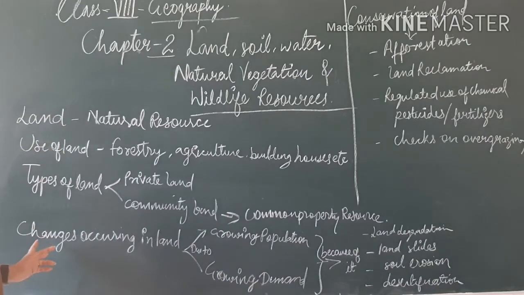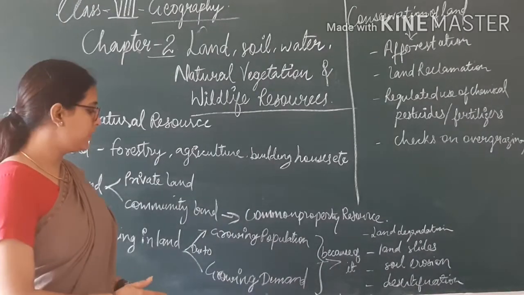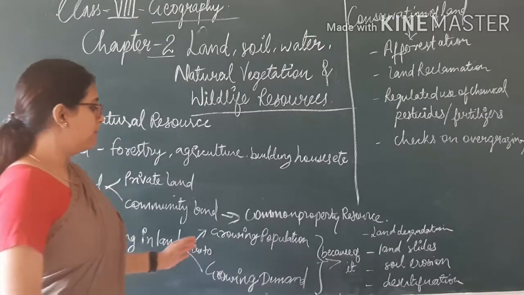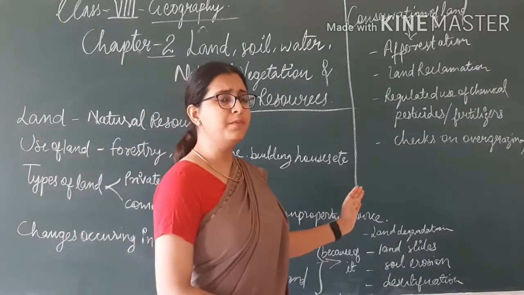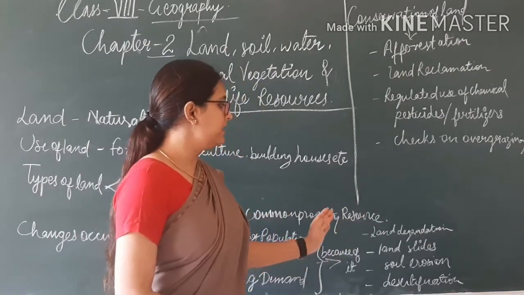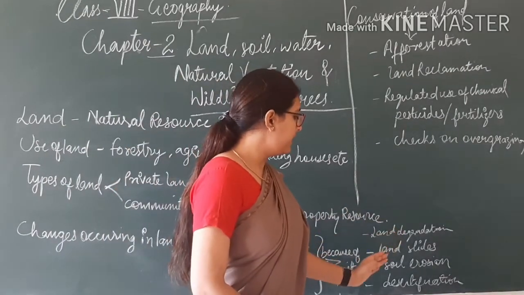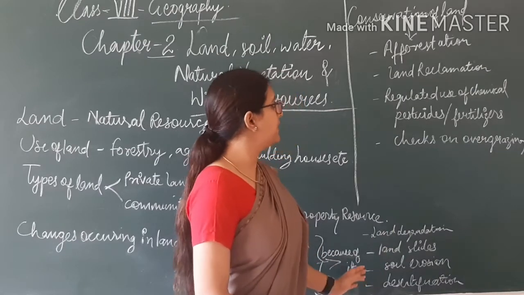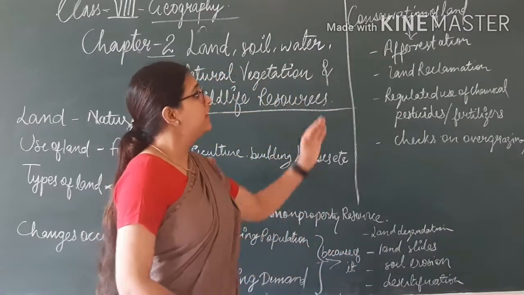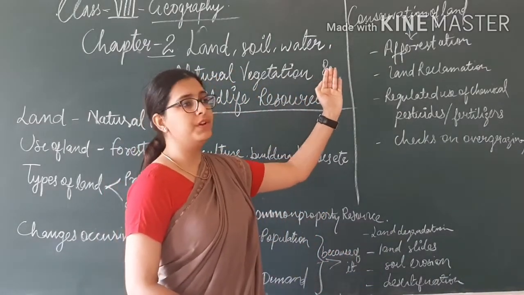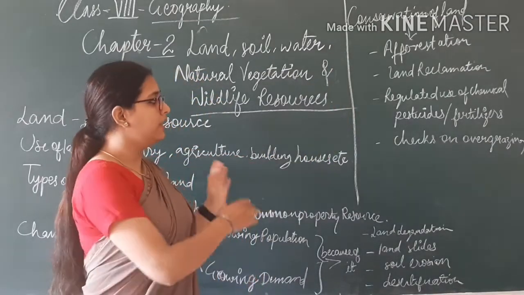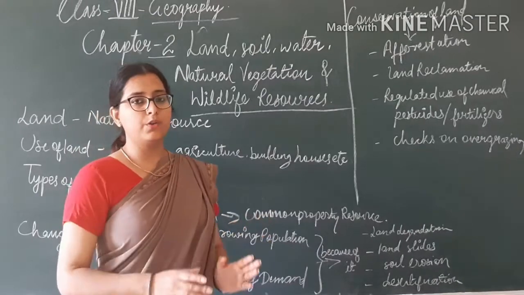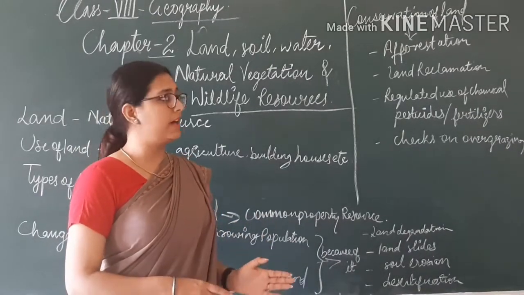Now we studied changes occurring in land due to growing population and growing demand. These changes are land degradation, landslide, soil erosion, desertification, etc. And how conservation of land can be done, I already told you in the last class.